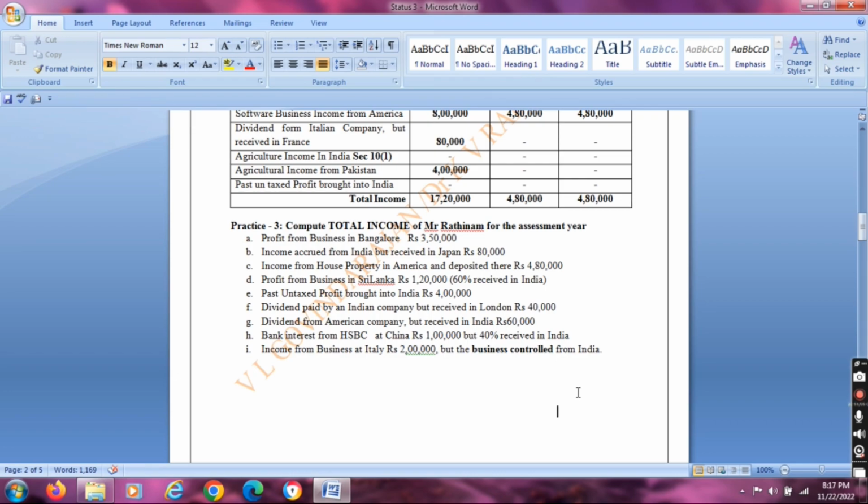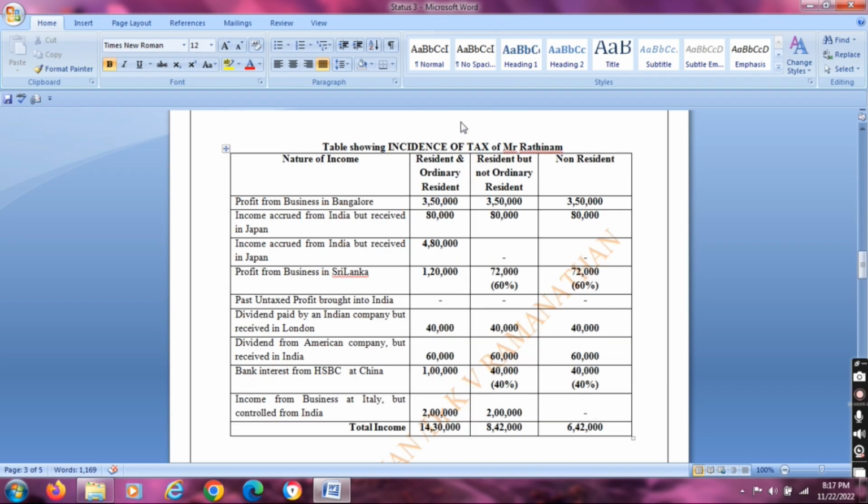Now in this practice we can clearly understand that the total income of the first category, resident and ordinary resident, will be 14 lakh and 30,000. You have to pay tax accordingly.